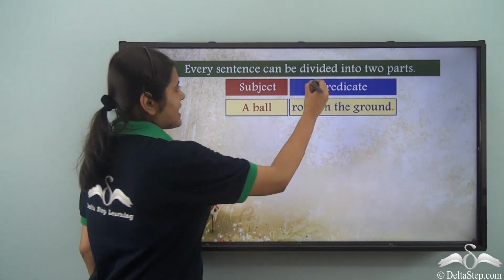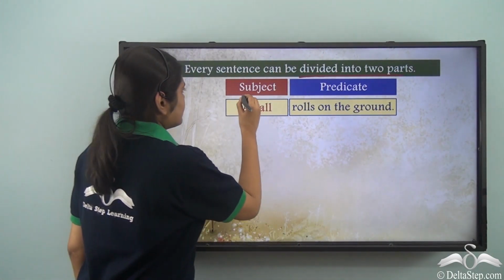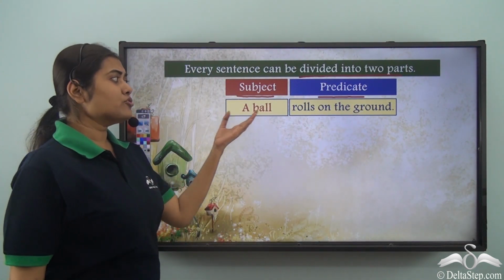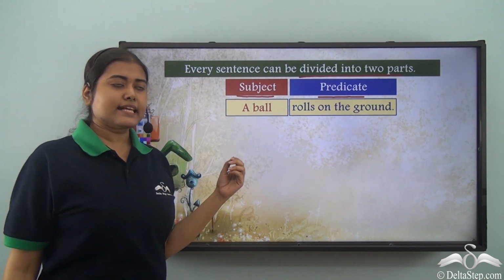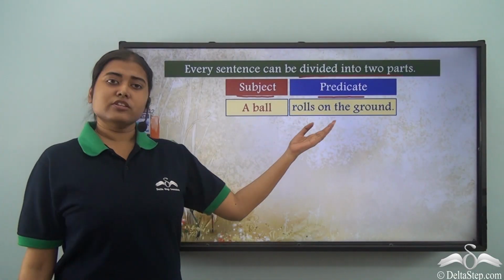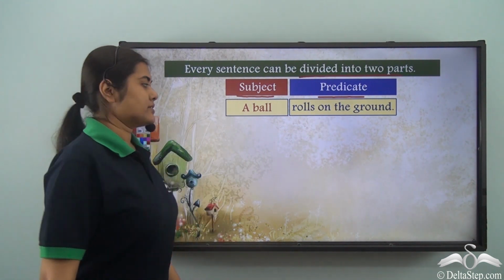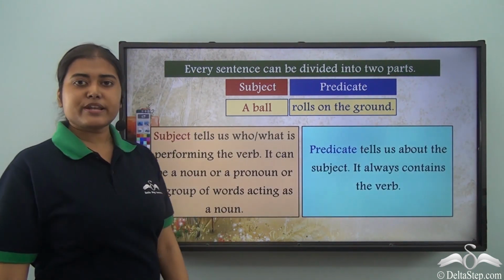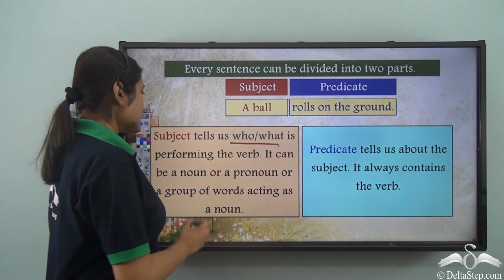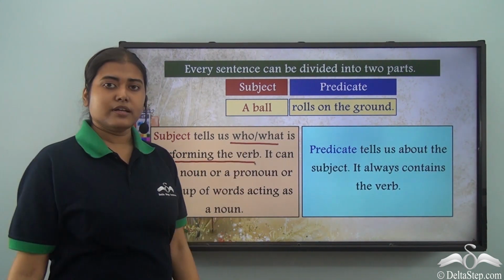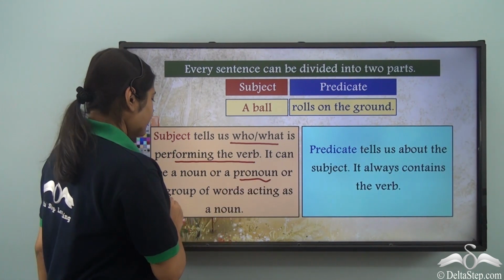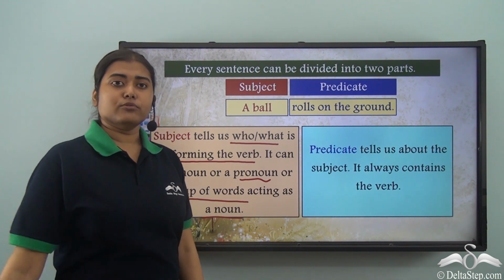that every sentence can be divided into two parts, the subject and the predicate. So a ball rolls on the ground. In this sentence, a ball is the subject, whereas rolls on the ground is the predicate. So what is the subject and the predicate? The subject tells us who or what is performing the verb. It can be a noun or a pronoun or a group of words acting as a noun.